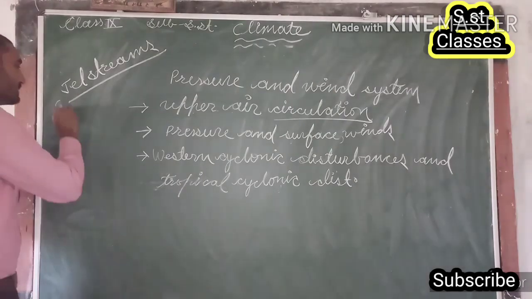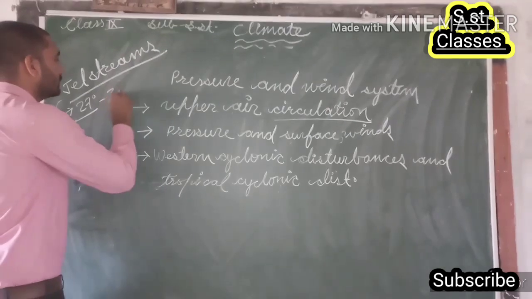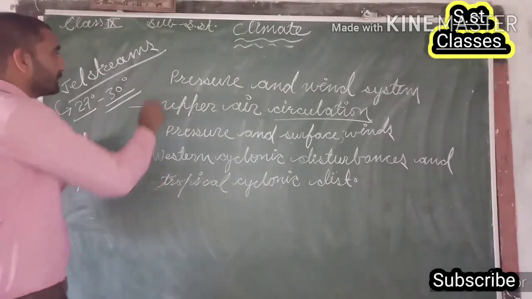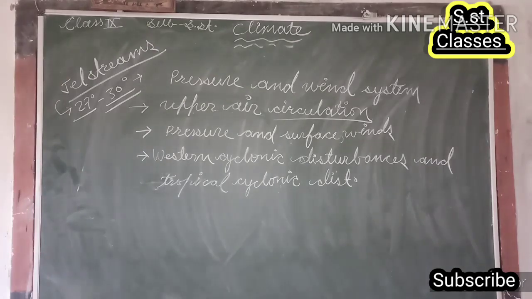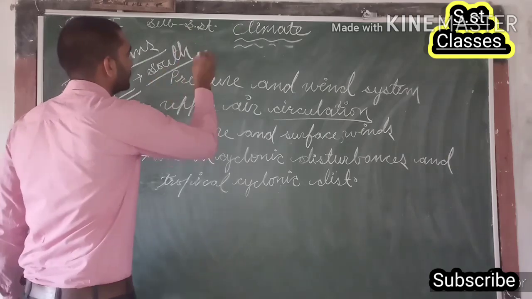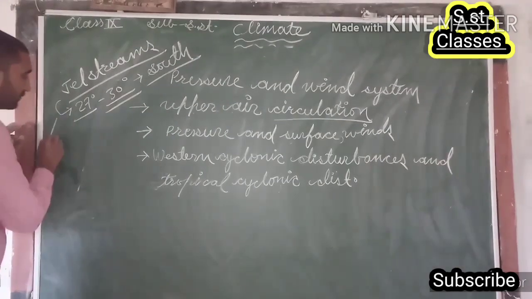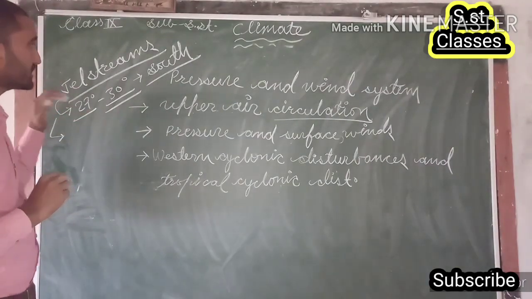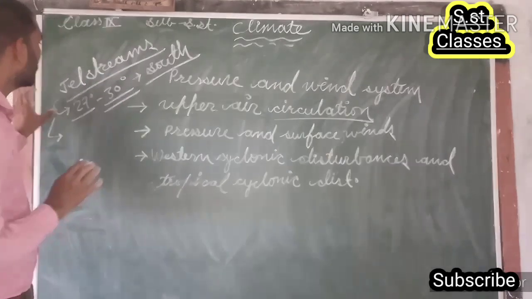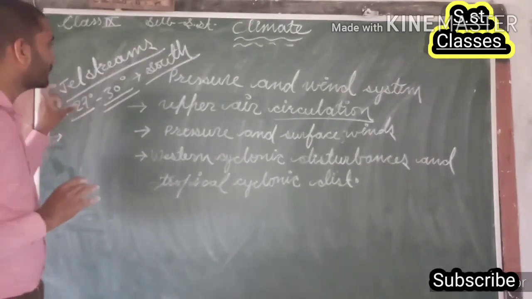And these jet streams generally flow from 27 degree to 30 degree latitudes. In this way, in India, these jet streams flow south of the Himalaya throughout the year except summer season. In summer season, we find that the jet stream flows north of the Himalaya. Is that clear, guys?